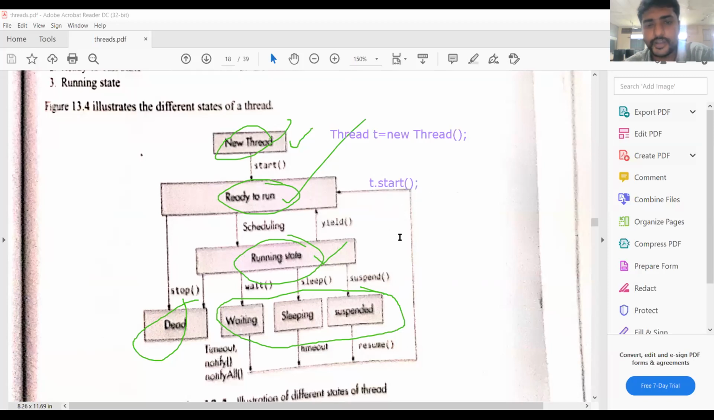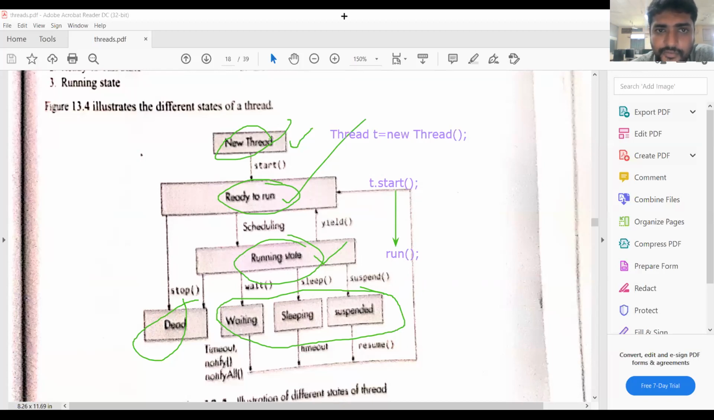Next, if you invoke the run method, then the thread is in the running state. The run method is implicitly invoked by the start method, so there is no need to invoke the run method separately. So this is the run state.